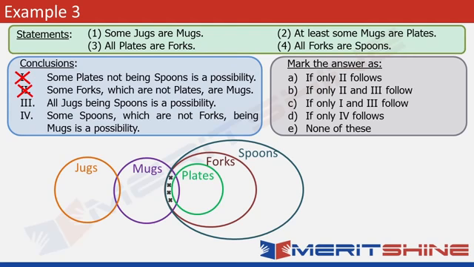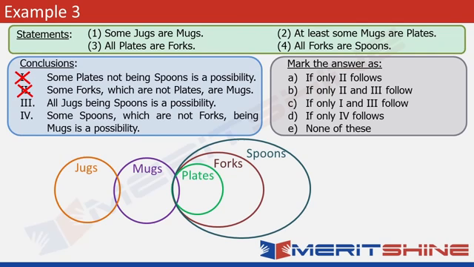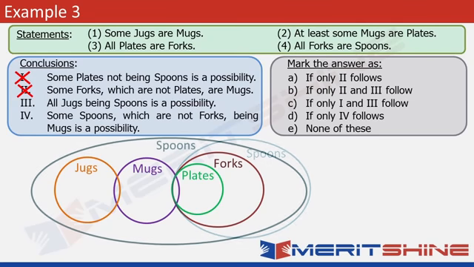Now let's bring the figure back to its original position. Look at conclusion 3 now. All jugs being spoons is a possibility. It's a simple one. If we extend the set of spoons, all jugs can easily be a part of spoons. Look at this. We do not violate anything and jugs become a part of spoons. So this follows. And the final conclusion now.